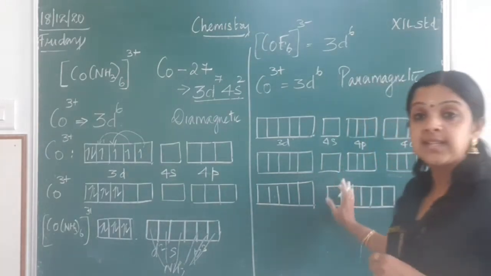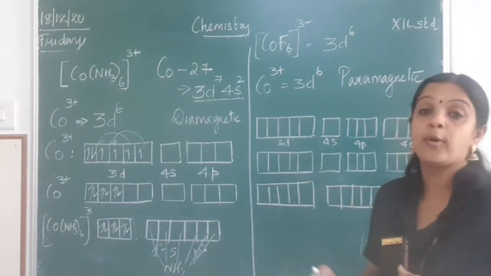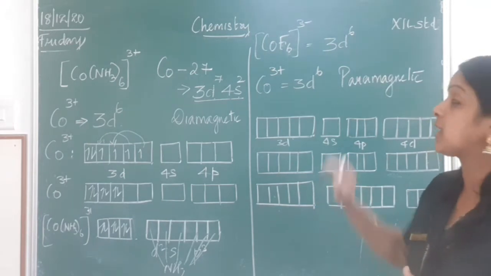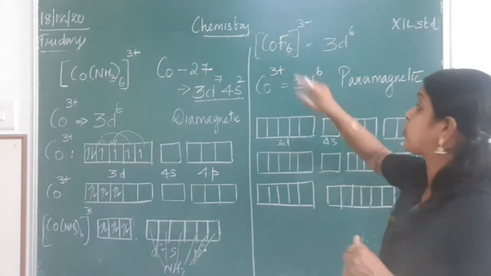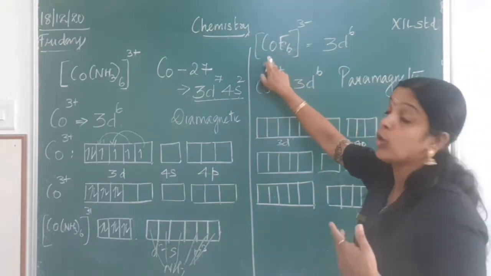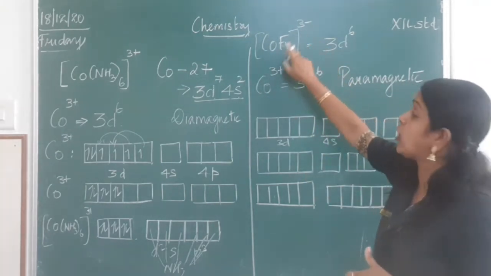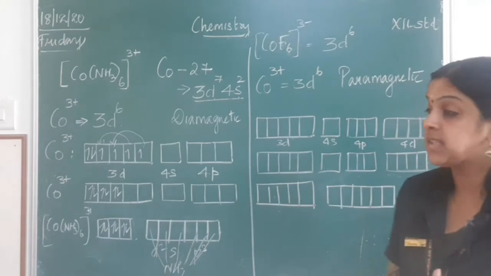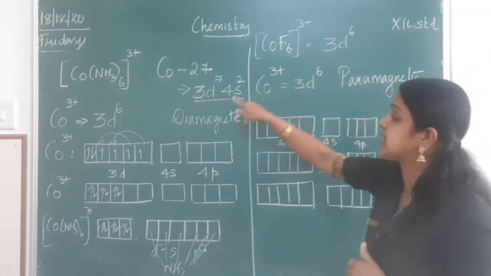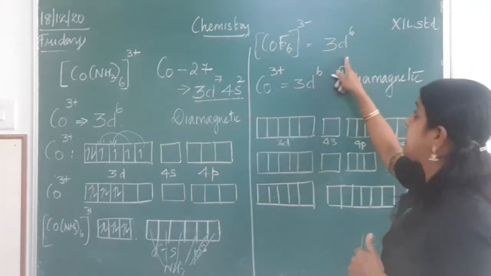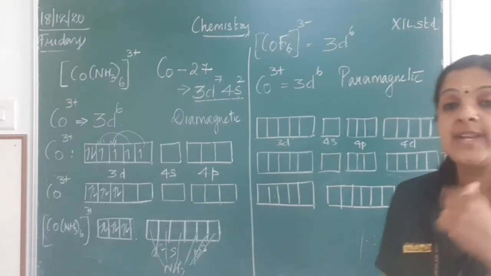Now, if you consider the next example, the same cobalt but forming a bond with fluorine atoms. We have hexafluorocobaltate(III), where the oxidation state of cobalt is again 3 plus. So cobalt, after losing the 3 electrons, becomes 3d6. But there is a change here.